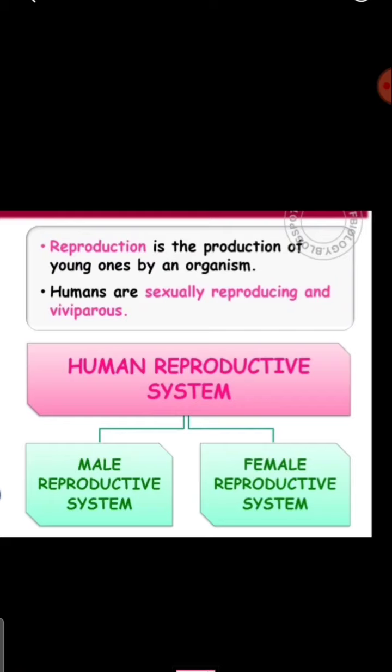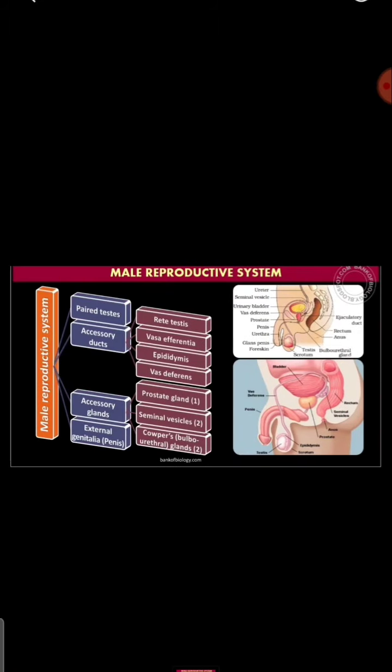Since we are unisexual organisms, where male and female organisms are different, they are individual organisms. We can categorize our reproductive system as the male reproductive system and the female reproductive system. So first we will start with the male reproductive system.